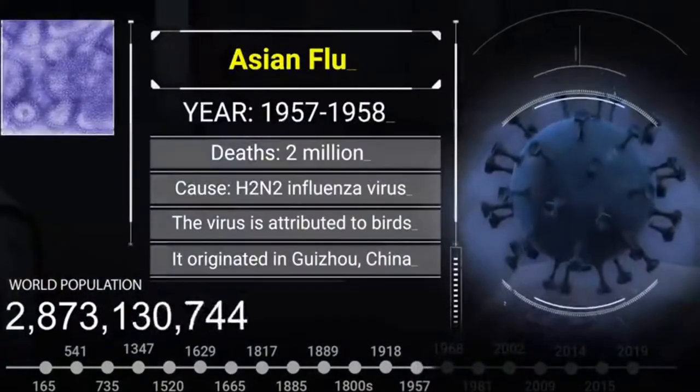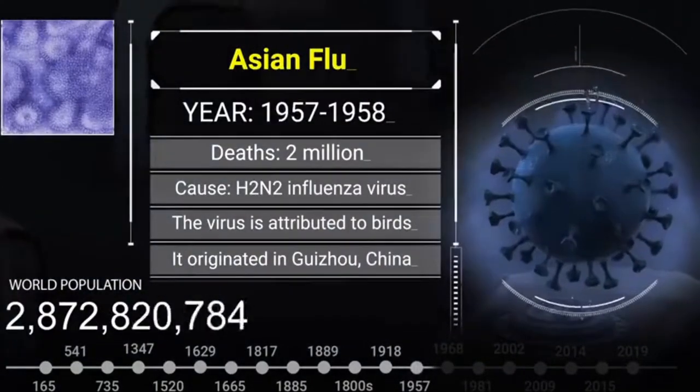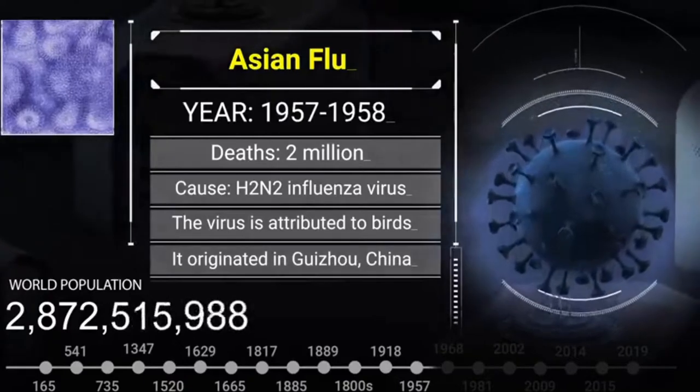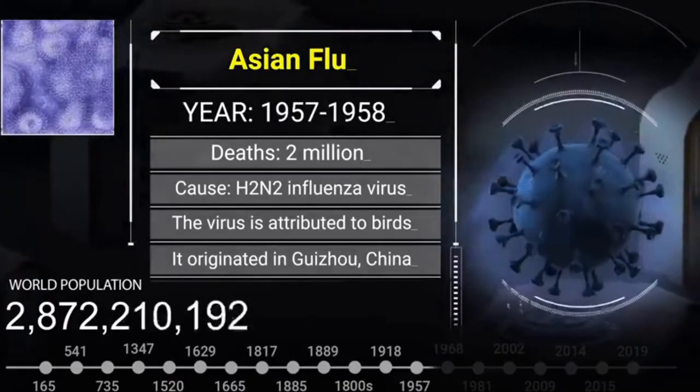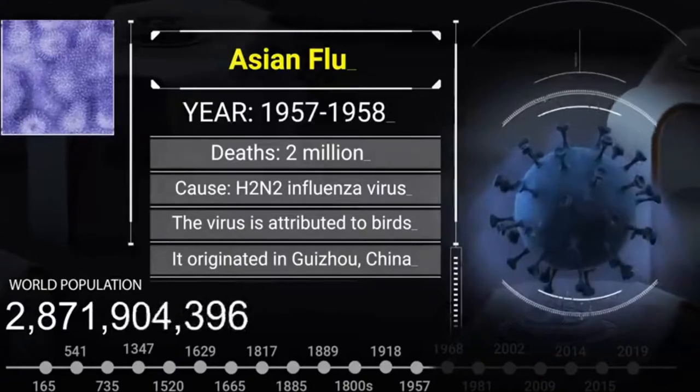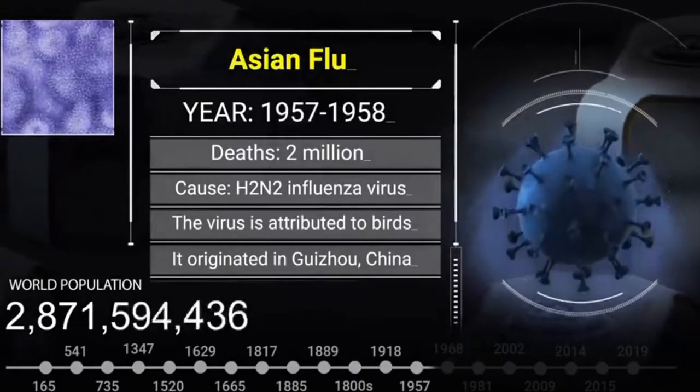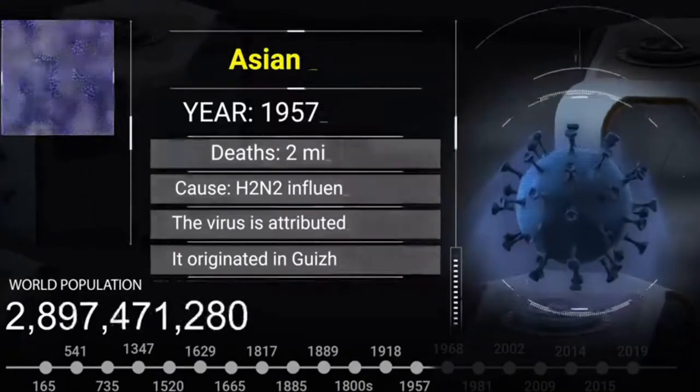Asian flu, year 1957 to 1958. That's 2 million. Caused by H2N2 influenza virus. The virus is attributed to birds. It originated in Guizhou, China.